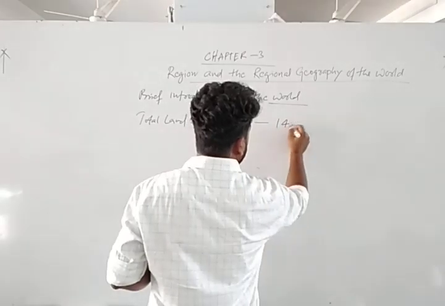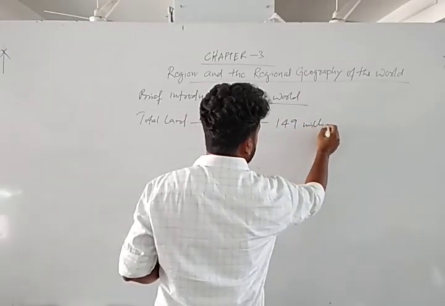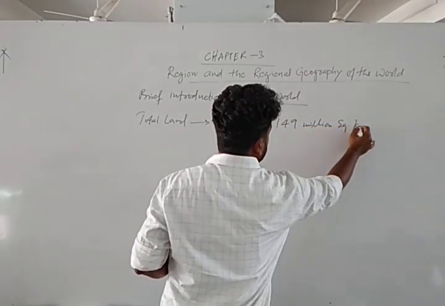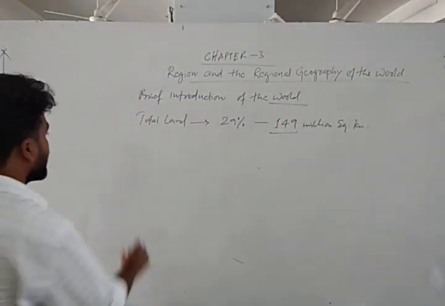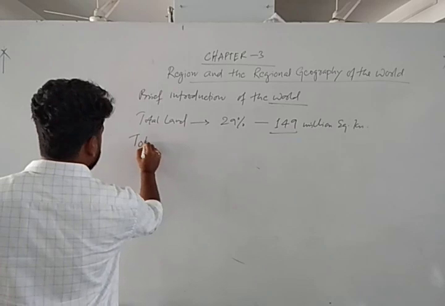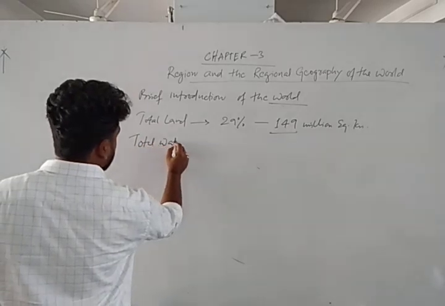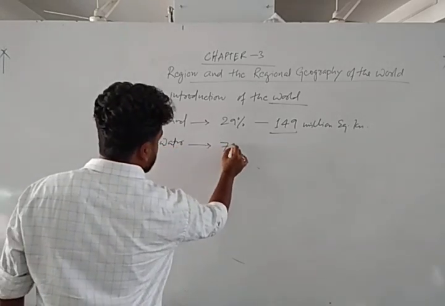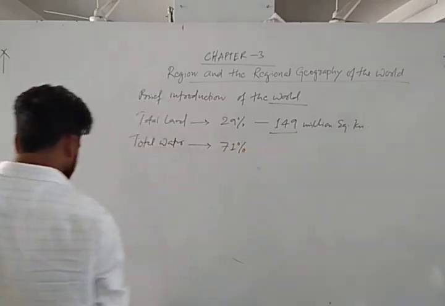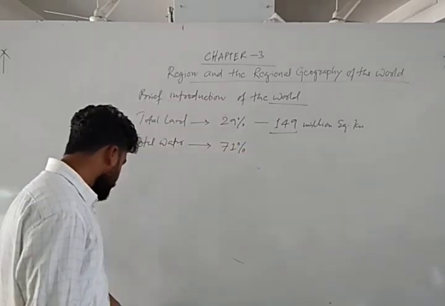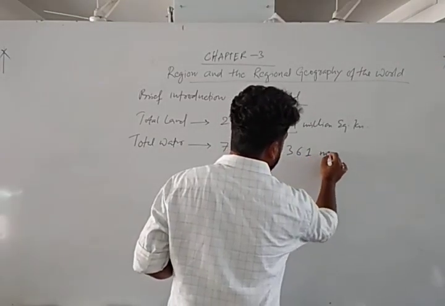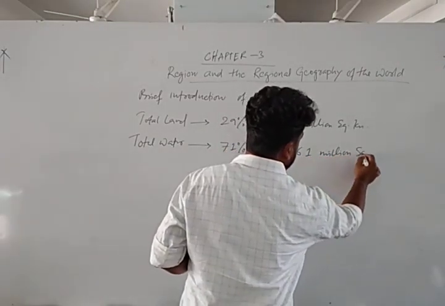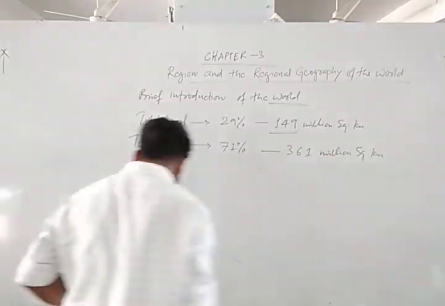That means 149 million square kilometers is land surface, and the total water surface, that is 71%, is 361 million square kilometers.